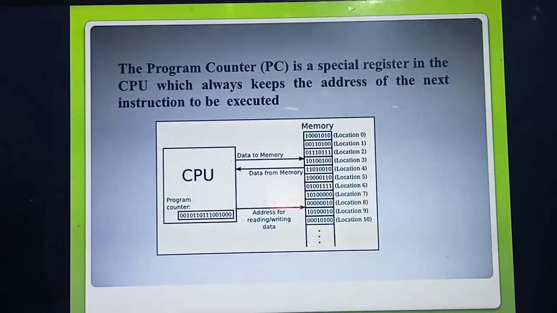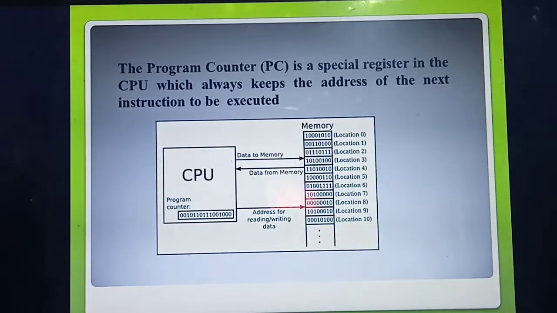It is a special kind of register. It always keeps the address of the next instruction. See, one address is given in the program counter, 0110. First it will fetch the address of the current location. See the arrow mark. The address given there is 0100. Along with that, it will also store the address of the next instruction.